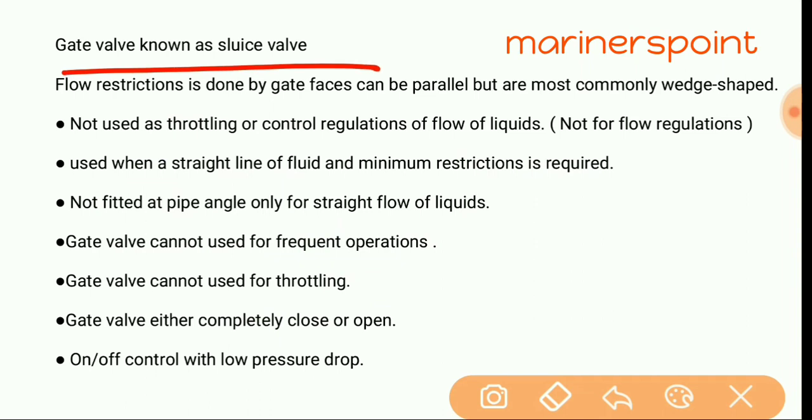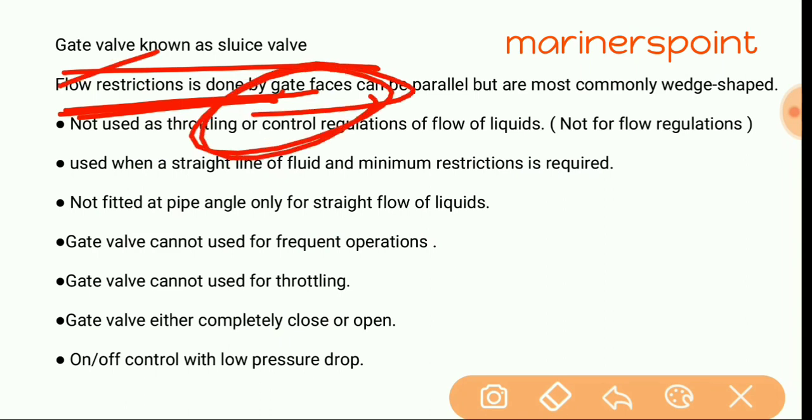First, we understand about gate valve. In a gate valve, flow restriction is done by gate faces, which are parallel or maybe wedge shaped.